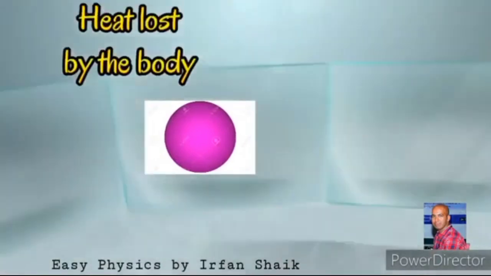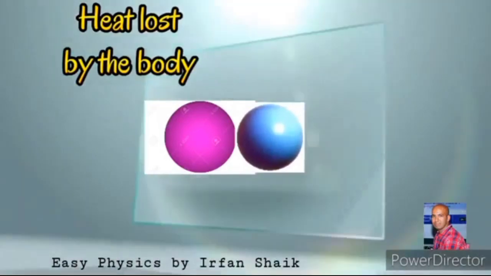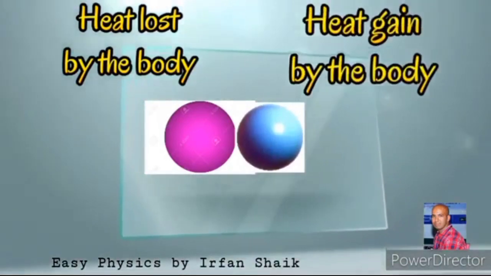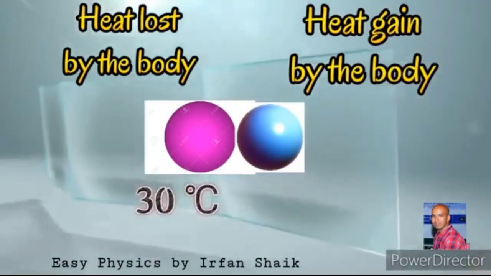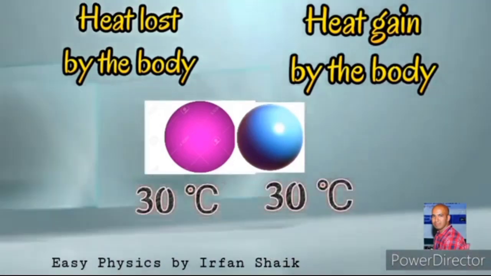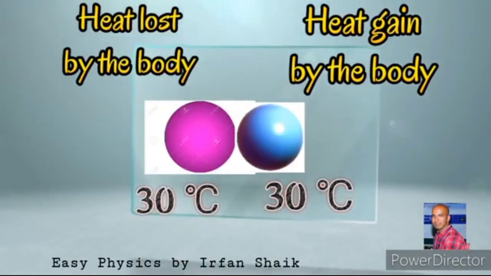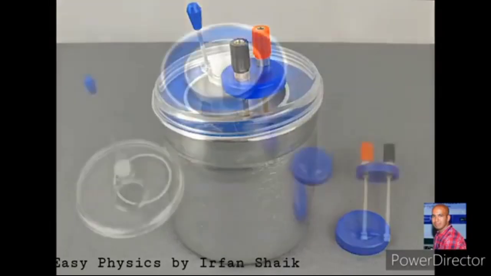When these two objects are in contact, the object having high temperature loses its heat energy, or it transfers heat energy to the object having low temperature. Then the object having low temperature gains heat energy. Now both bodies attain the same temperature.